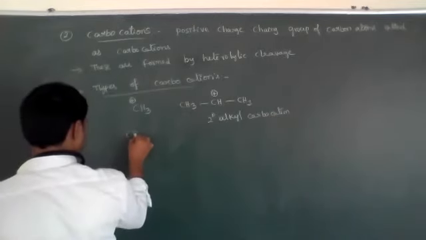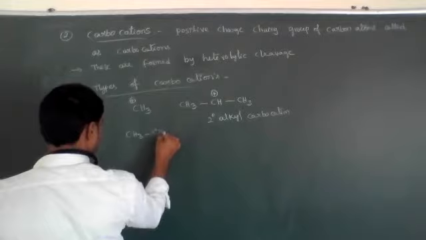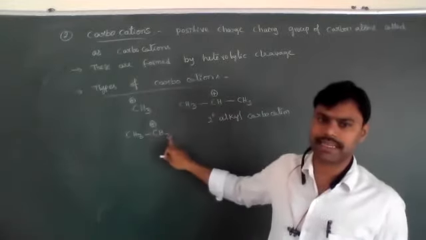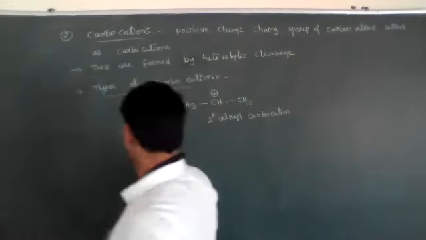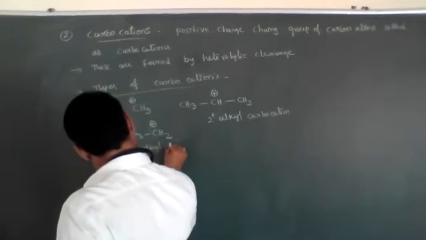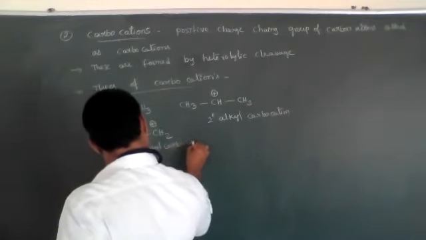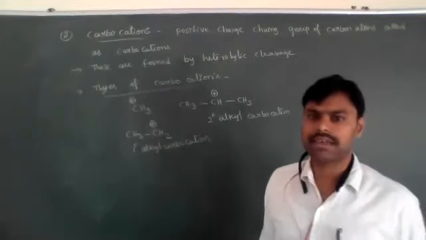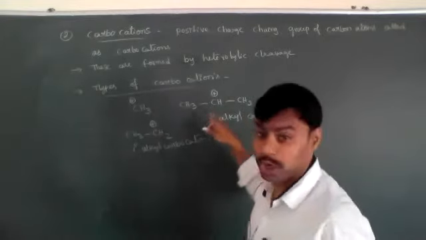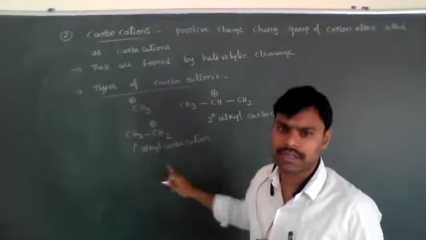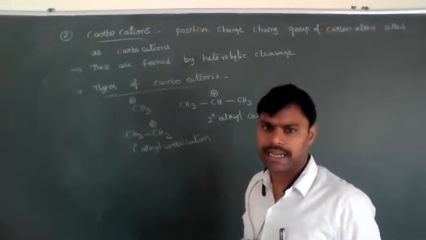Here, a CH3 group is connected with CH2 plus, then it is called a primary alkyl carbocation. So for the carbon having positive charge, if that positively charged carbon is attached to one carbon atom, it is called a primary alkyl carbocation.